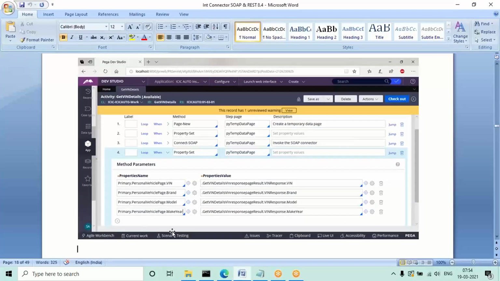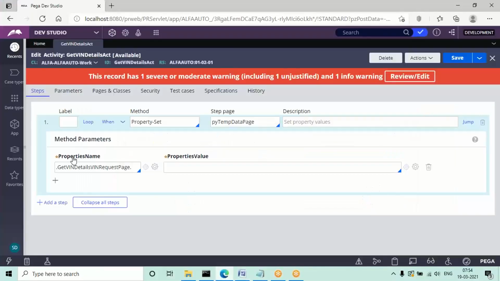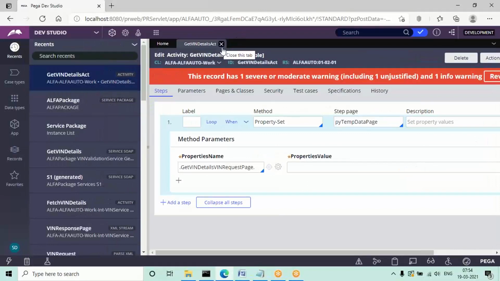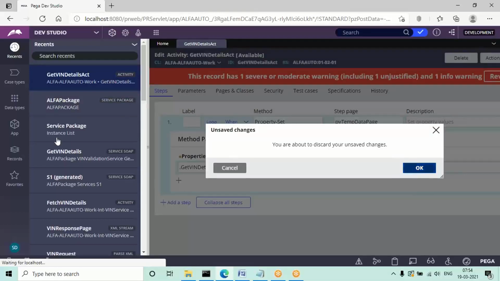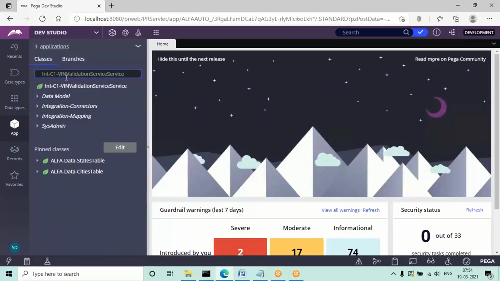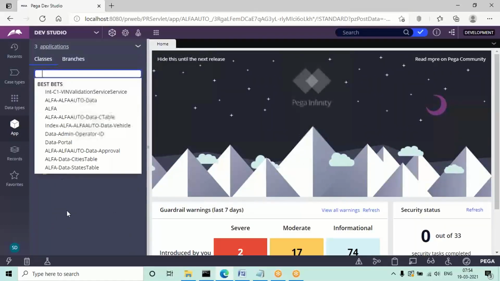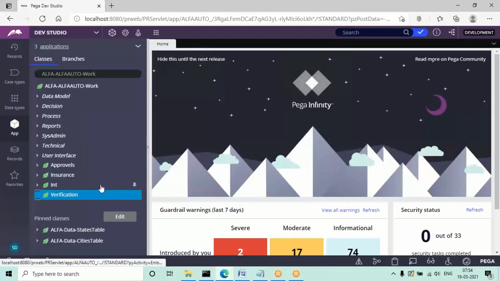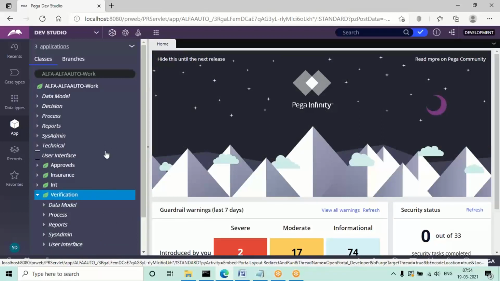see, then we have to map it in the UI page. This activity we have to call in the UI page in the application. See, to which UI we are going to map the response. So you can open your personal vehicle design, but if you are able to save, save, otherwise if you are unable to save, don't worry guys, just follow the video or document. Then open the personal vehicle section in the application, go to work layer. Okay, go to user interface.